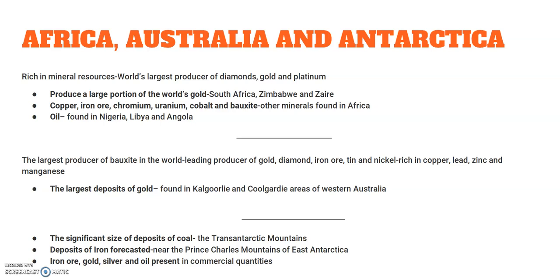Next is Antarctica. There are significant deposits of coal in the Transantarctic Mountains, deposits of iron forecasted near the Prince Charles Mountains of East Antarctica, and iron ore, gold, silver, and oil present in some commercial quantities.